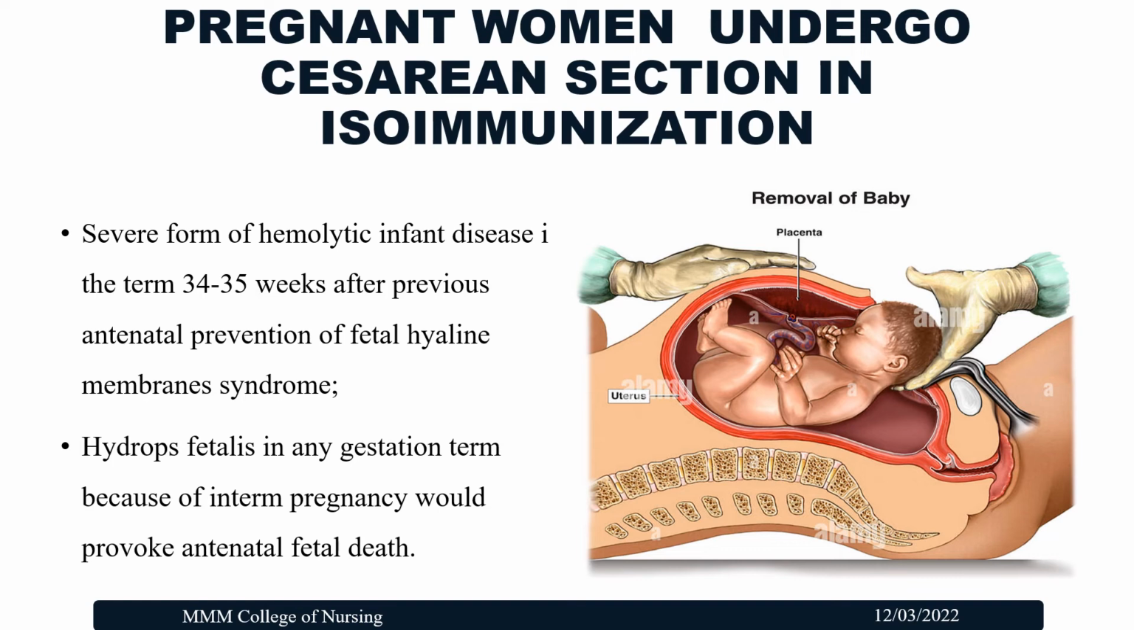Now we'll see about the cesarean section. It is performed at 34 to 35 weeks of pregnancy, because if the hemolytic disease is severe, we want to protect the baby, we want to take the baby alive. Hydrops fetalis at any gestation can cause antenatal fetal death. So we want to prevent the death of the baby. So in case of severe forms of hemolytic disease, the baby will be delivered within 34 to 35 weeks of pregnancy by cesarean section.